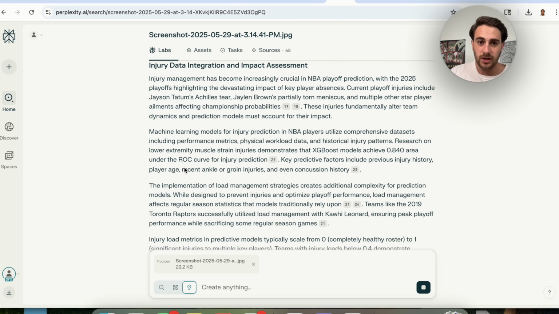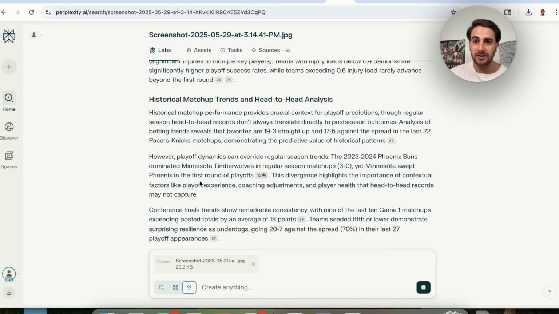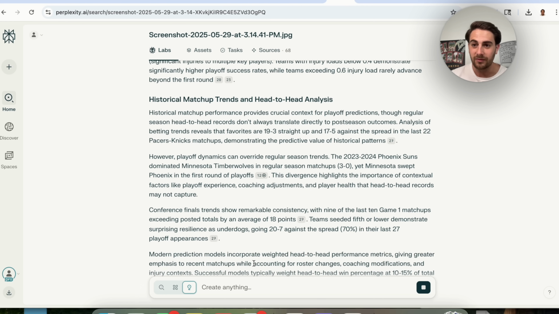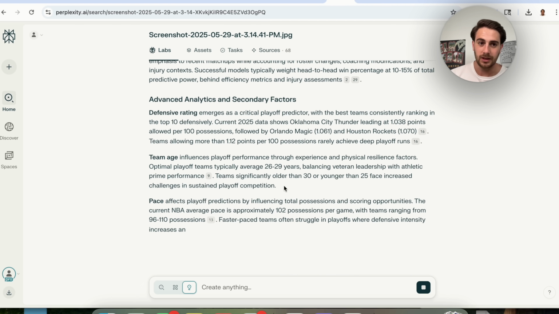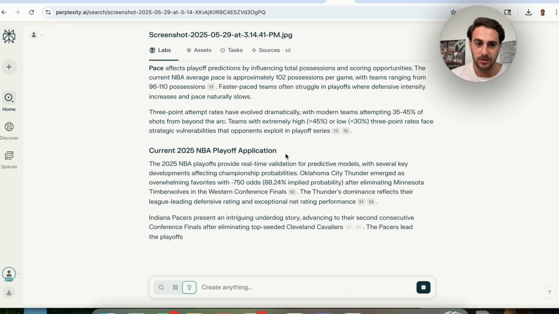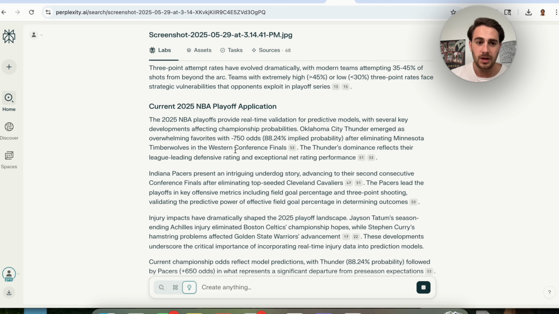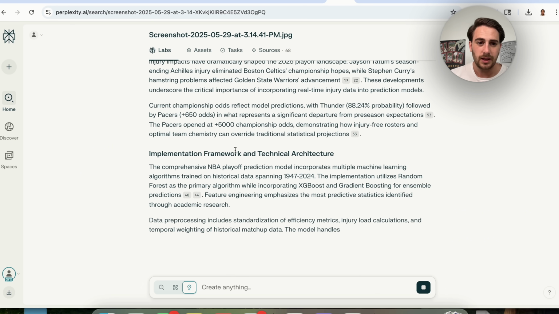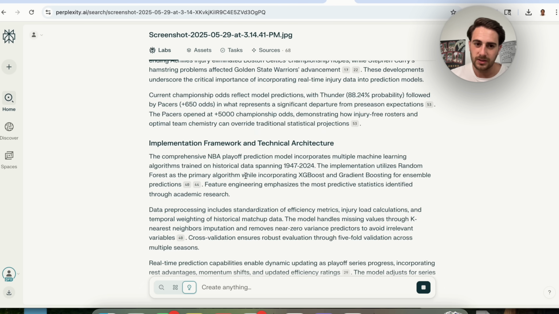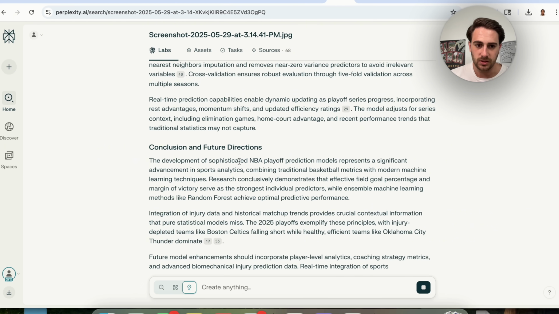Injury data integration and impact assessment, historical matchup trends, and head-to-head analysis. So this is going through and literally building us a model of what we had asked it to build. It comes down here and looks at other advanced analytics and secondary factors, the current 2025 NBA playoff application, implementation framework and technical architecture, conclusion and future directions.